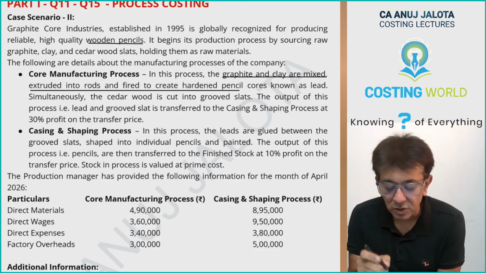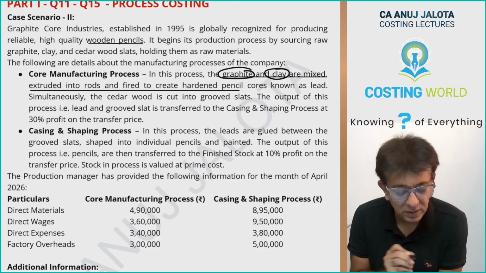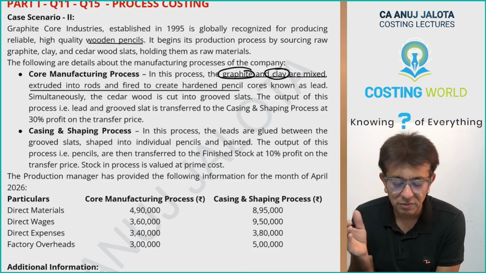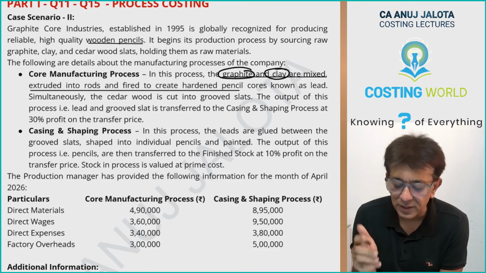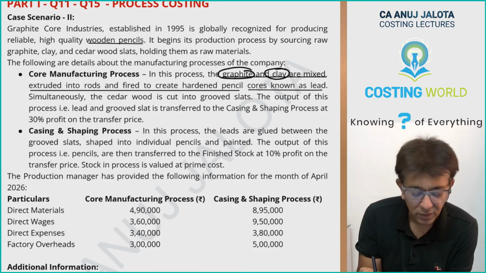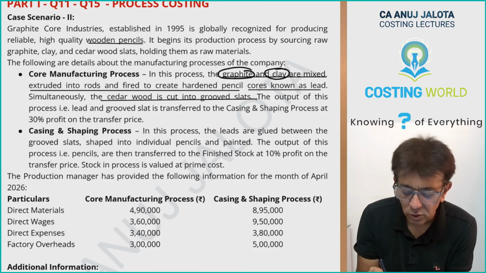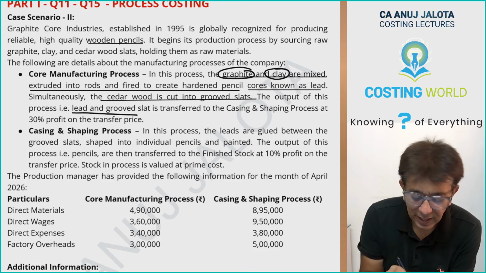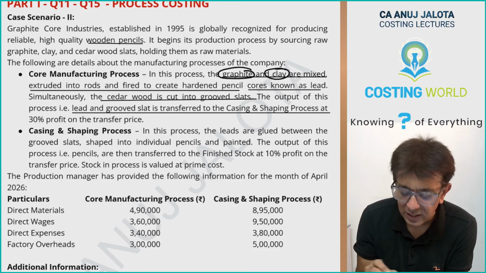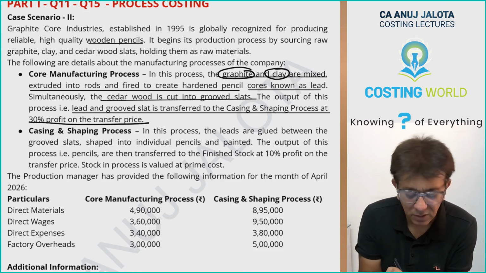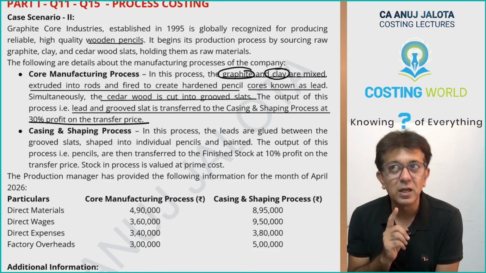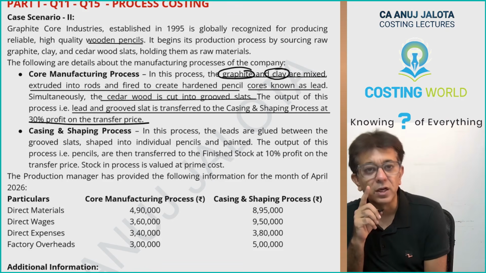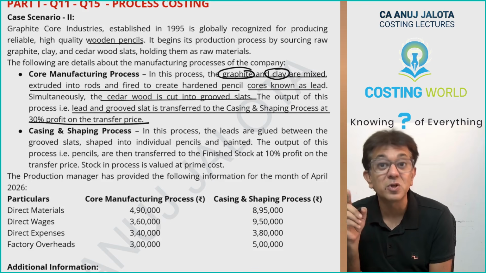In the first process, graphite and clay are mixed, extruded into rods and fired to create hardened pencil cores known as lead. Simultaneously, cedar wood is also cut into grooved slats. The output of this process is lead and grooved slats, transferred to the casing and shaping process at 30% profit on transfer price. 30% profit on transfer price, like 30% on sales.